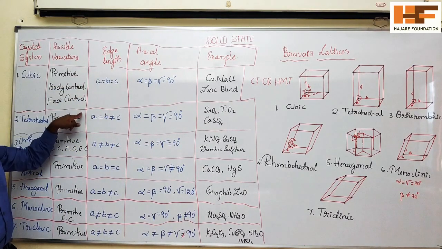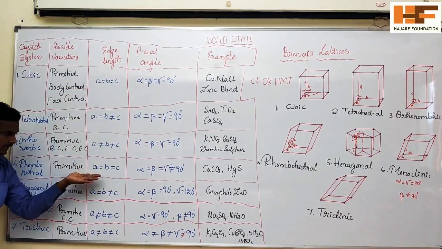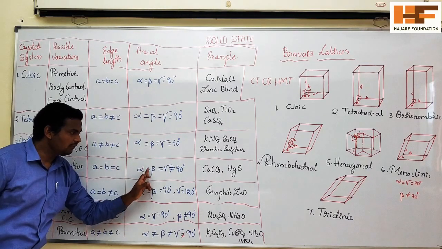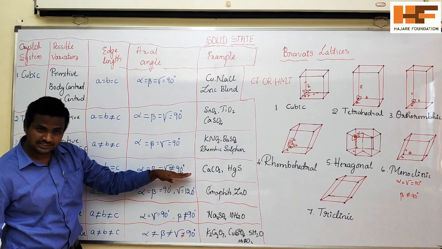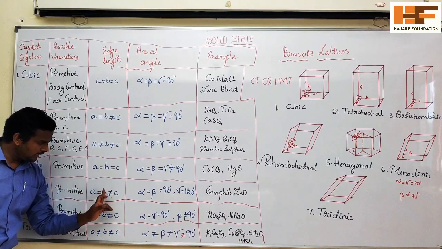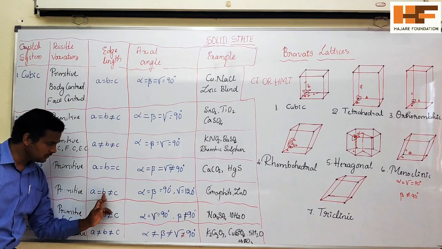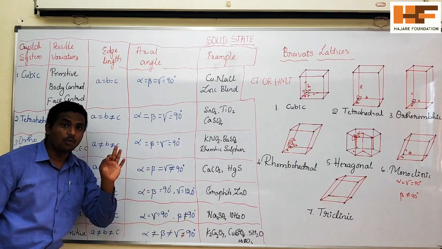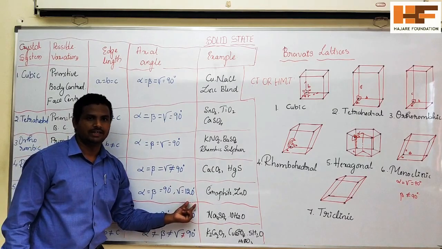So this is CTO. Next comes, again the angles are the same, it repeats. A is equal to B equal to C, but when it comes to the angles, alpha, beta, gamma are not equal to 90 degrees. Again the same set starts here. Next comes hexagonal. Here A equal to B but not equal to C, same as in the second one. Only alpha, beta is equal to 90 degrees, but gamma is 120 degrees.